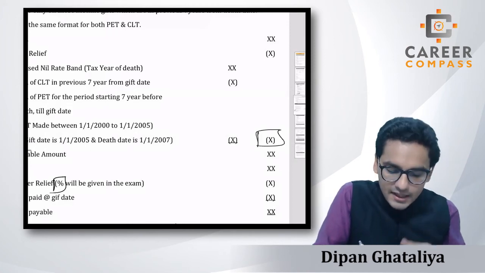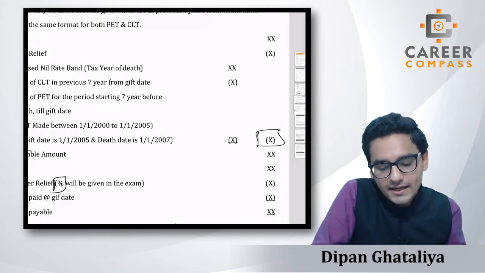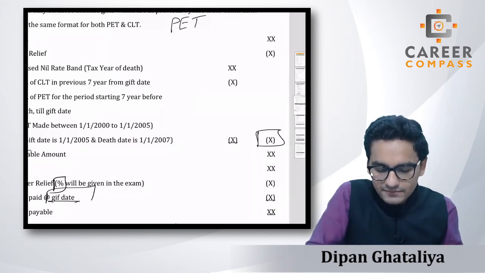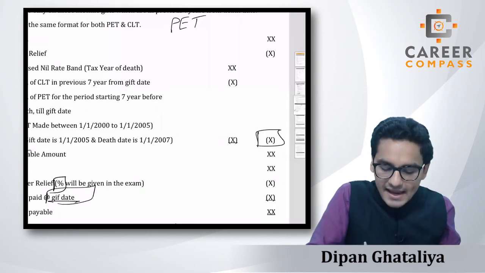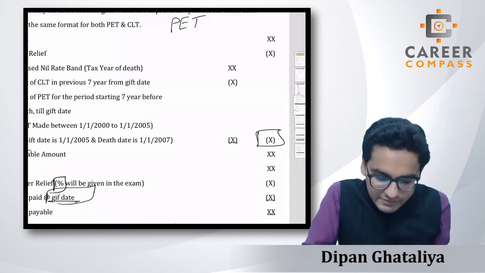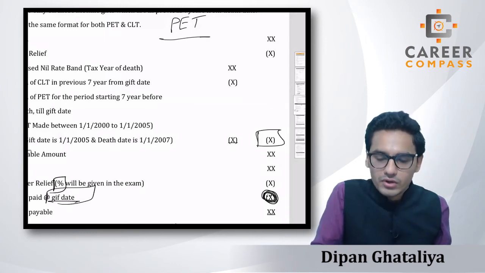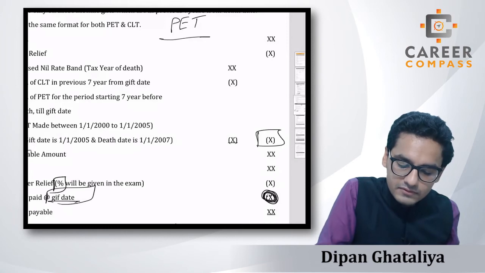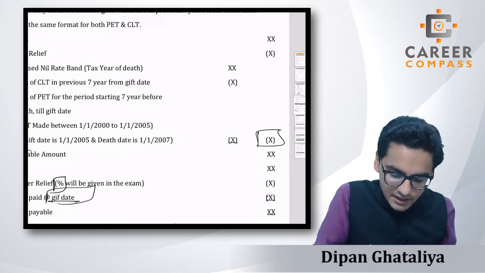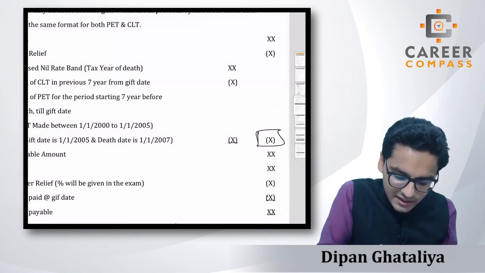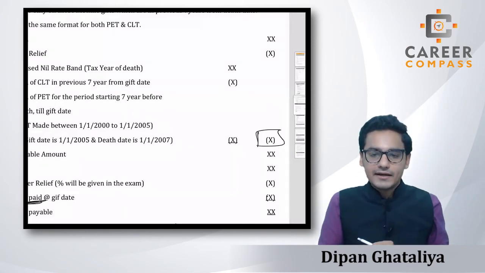If we are calculating the pro forma for any kind of PET, then it is very obvious that on the gift date we have not paid any kind of IHT. So obviously, if we are making the pro forma for a PET, then it will simply be 0. But if we are making the pro forma for the CLT, it may be possible that there will be some amount over here as IHT already paid, right?